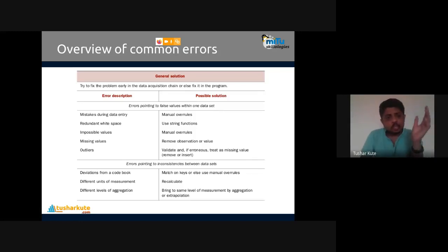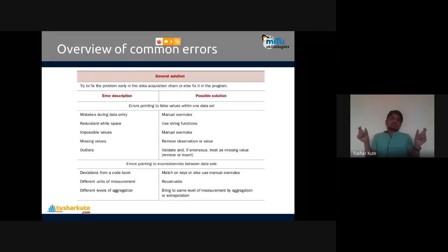So to remove those white spaces, we can use a string function like trimming. Trim the white spaces. Trim means strip and trim. Two methods are there: strip is also present, trim is also present. Strip removes the starting and ending spaces. These string functions are actually present in almost all programming languages. If we talk about Python and R, in both of these languages string functions are present that we can use to remove the possible redundant white spaces. Next, we have the impossible values.